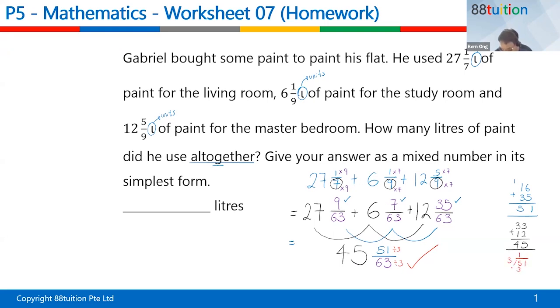51 divided by 3: 3 times 1 is 3. Remainder of 2, bring down the 1. 3 times 7 is 21. And you have 17 on top. 63 divided by 3 is 21. Your 45 is still over here. And this is your answer. Just a scary number, but it's okay. It's correct.